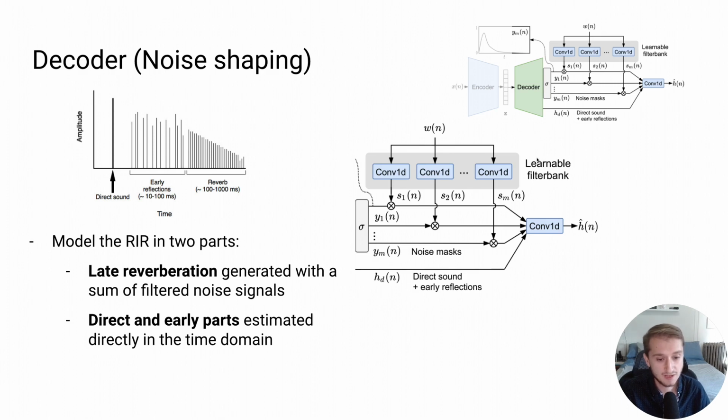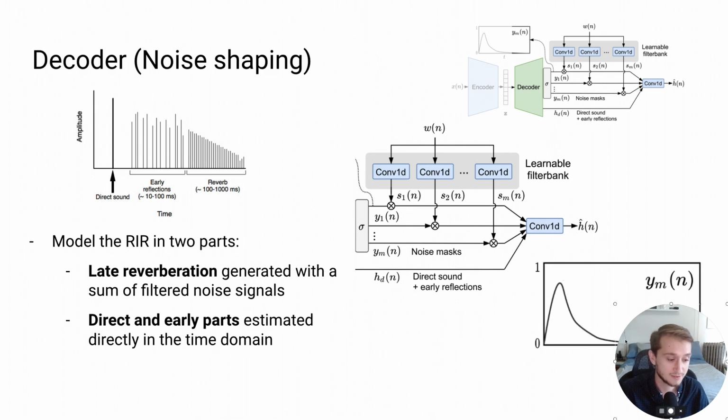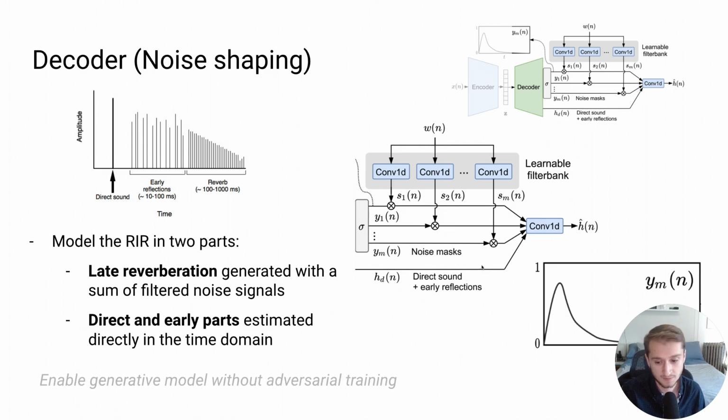What happens is that this part of the decoder gets passed to a sigmoid, so that the decoder is predicting some sort of mask in the time domain that generally results in the decaying of these different filtered noise signals over time. And summing them together, along with the direct sound and early reflections that are predicted by the model, we can generate an estimate of the room impulse response. And what we find is that this approach allows us to have something of a generative model without having to do any sort of adversarial training.